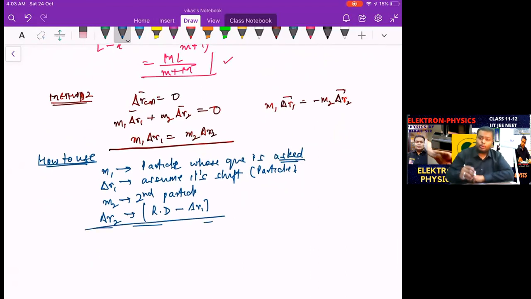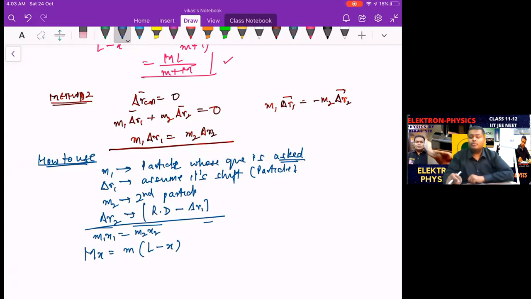So the question is about a boat. The mass of the boat is capital M. Let's say it drifts how much? X. The second particle is what? The man. The mass is small m. And what is the distance it travels? Relative distance minus X. What's the relative distance? L. So L minus X. That's your equation. M1X1 equal to M2X2. So simple. This is how we apply it.